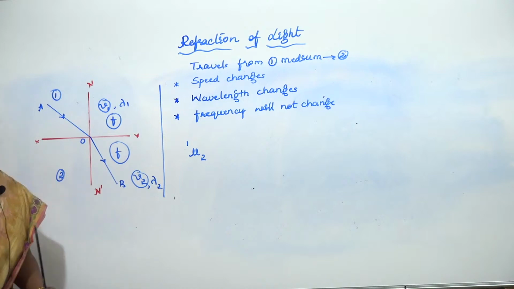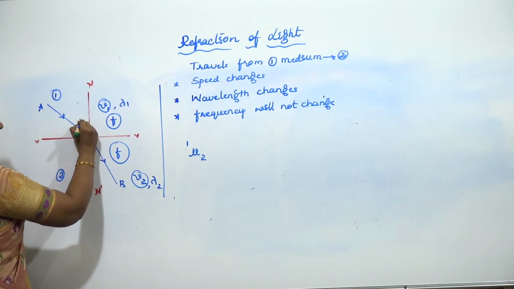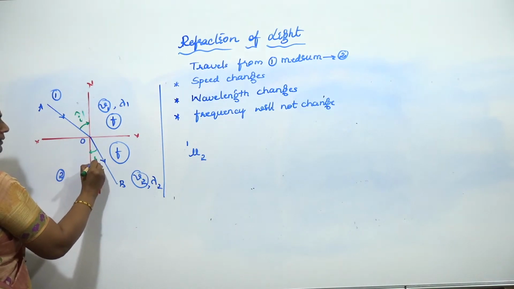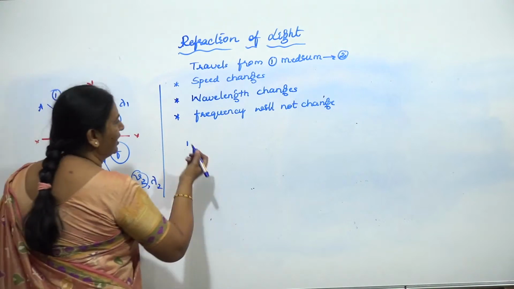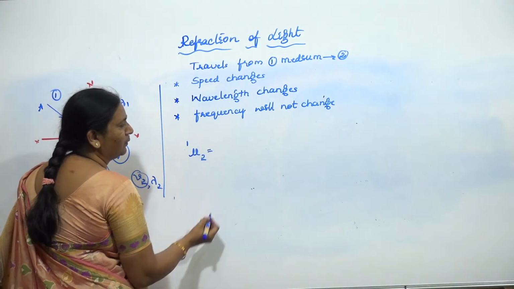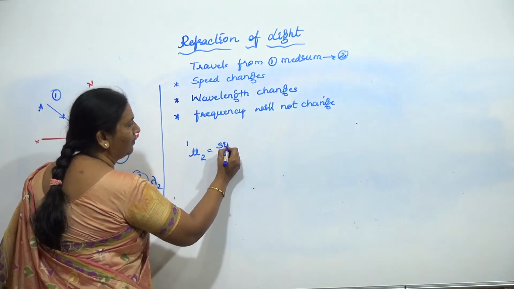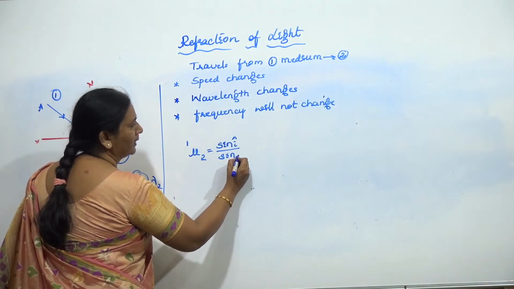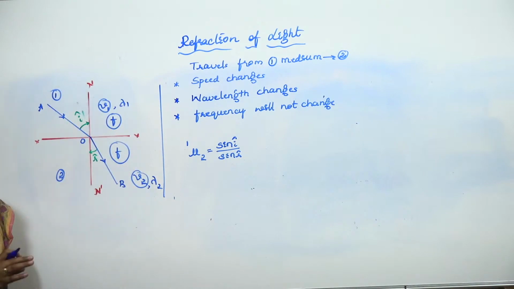Let us sum up all the relations we had, children. Let me take this angle as i and this as r, the angle of refraction. Let us start from the beginning knowledge we had. Initially, as per the laws, we wrote the sine of the angle of incidence to the sine of the angle of refraction, for the normal incidence.